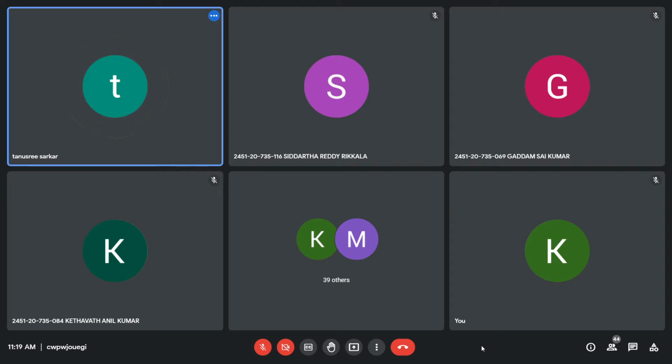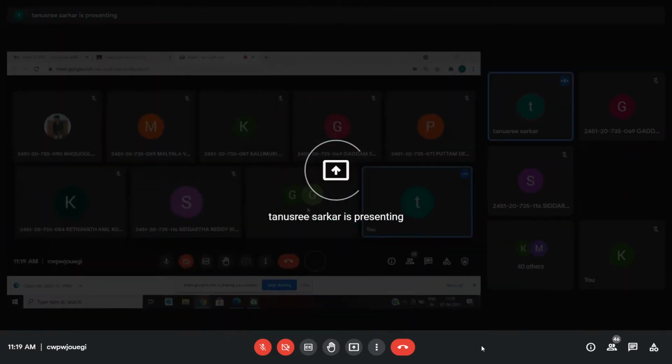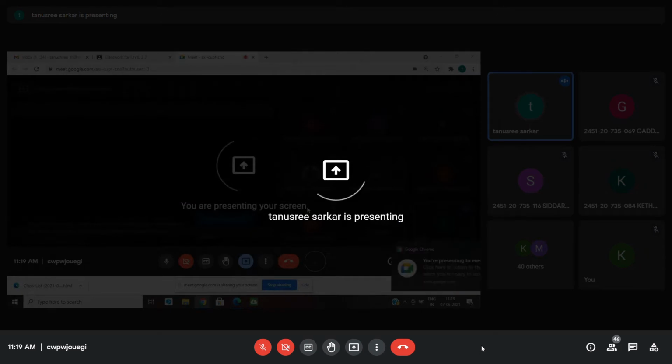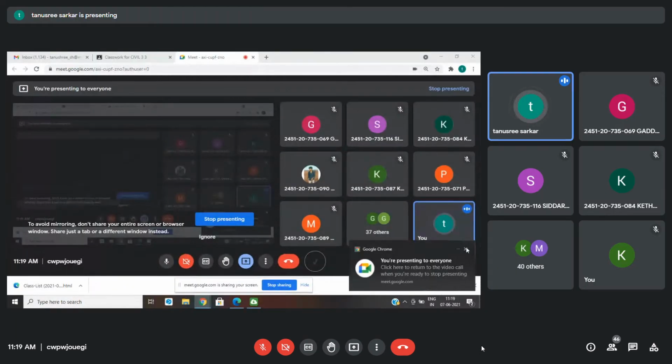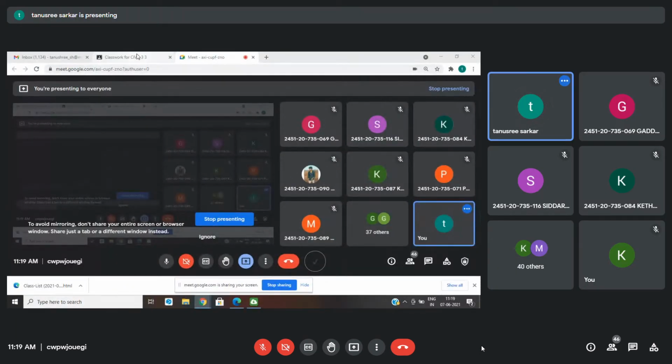So first topic is your determiners. Now, those of you who have seen the syllabus, it comes under the grammar topic. It has articles, determiners, and prepositions. Now, articles and determiners together are one topic. Together they are one topic because articles are a type of determiners. Okay, they are a type of determiners. So